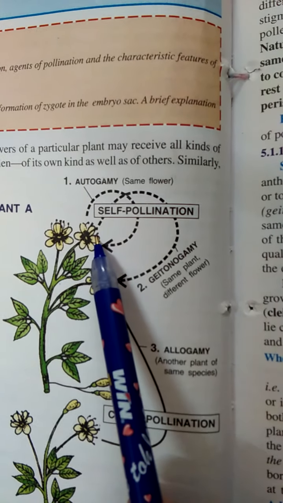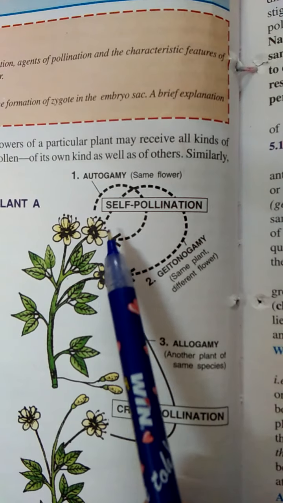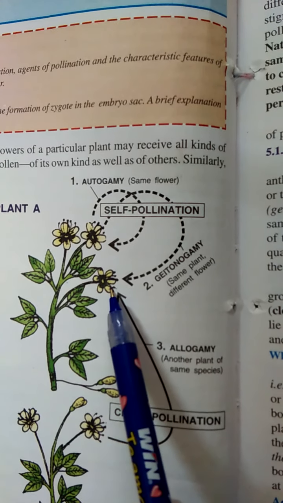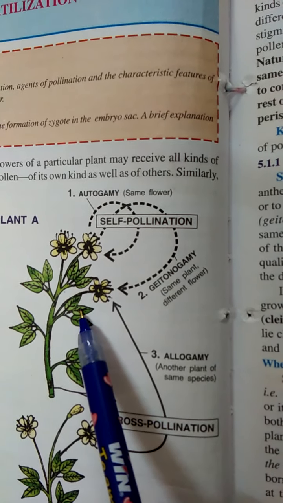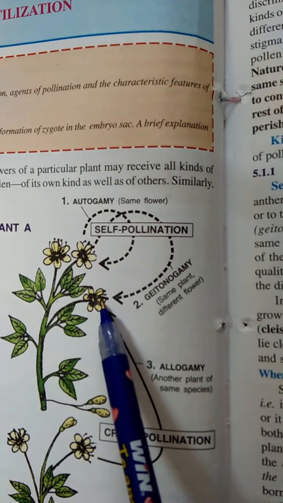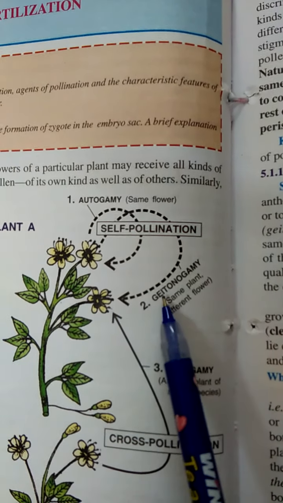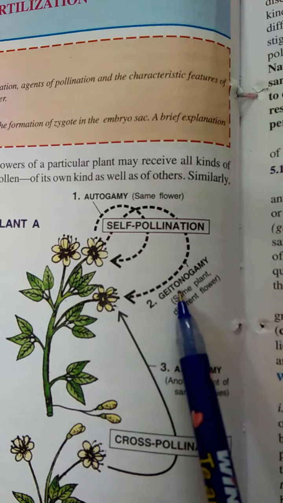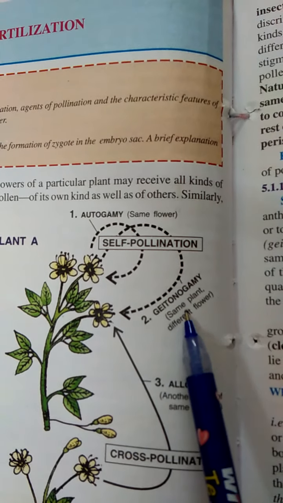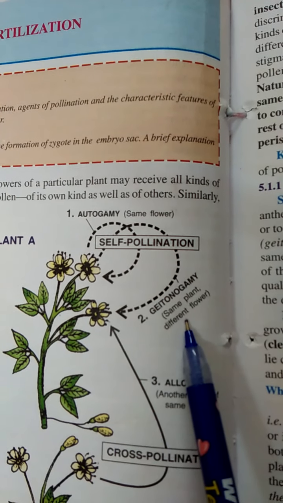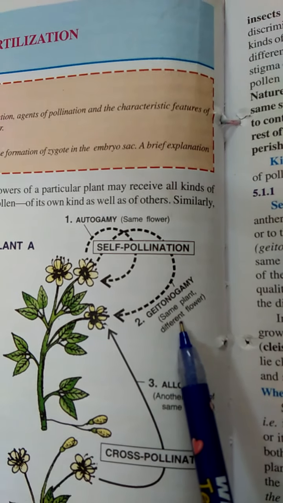If the pollen grains get transferred to the other flower of the same plant, then it is also self-pollination, but the term used is geitonogamy. Geitonogamy means same plant, different flowers.